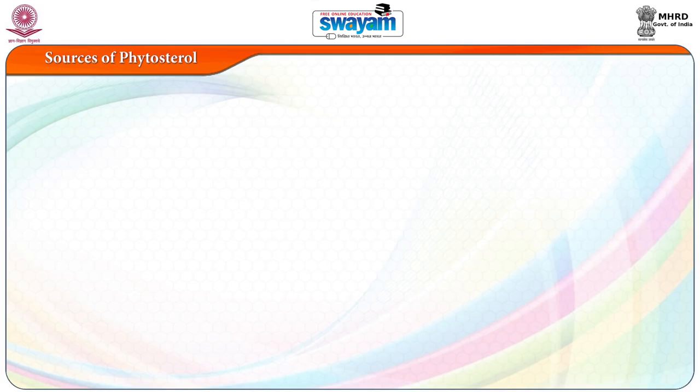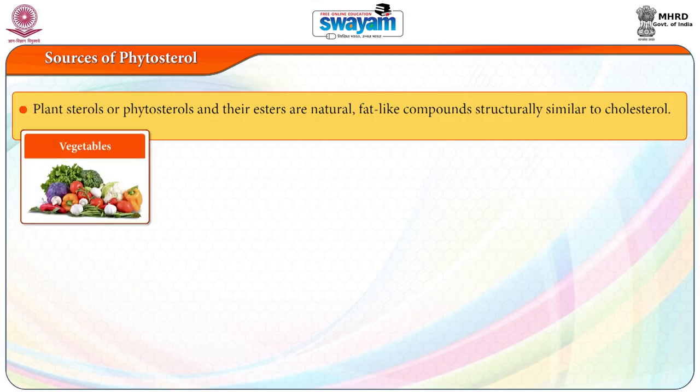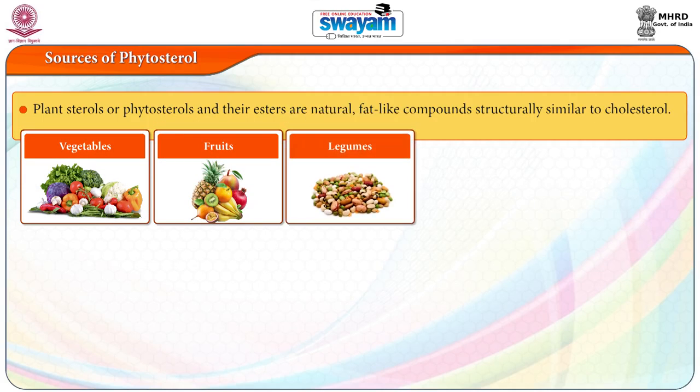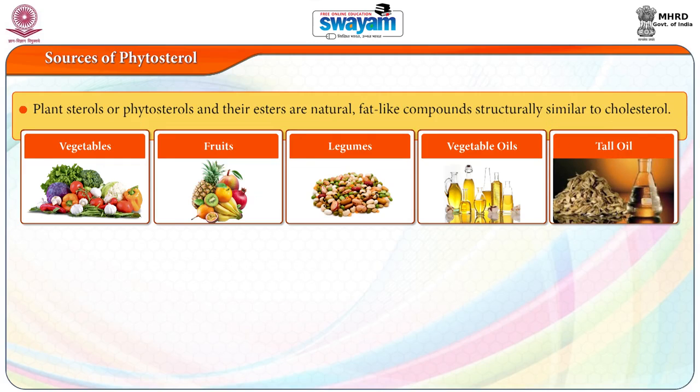Now, sources of phytosterol. Plant sterols or phytosterols and their esters are natural fat-like compounds structurally similar to cholesterol. Commonly known sources include vegetables, fruits, legumes, and vegetable oils, that is safflower, sunflower, corn, soya, olive, canola and tall oil. Tall oil is a byproduct of the coniferous wood pulp industry.